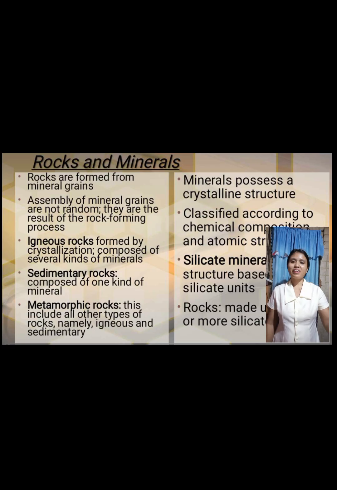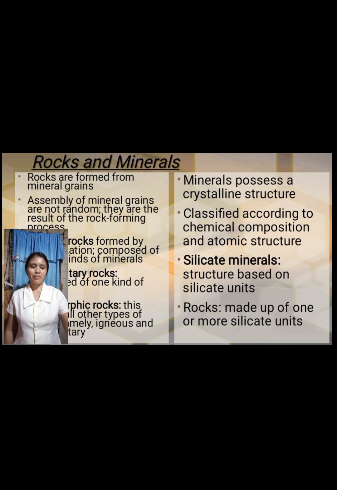Okay, let's start. Rocks and minerals. Rocks are formed from mineral grains. The assembly of mineral grains is not random. They are the result of the rock forming processes. The igneous rock: igneous rocks are formed by crystallization and composed of several kinds of minerals. Metamorphic rocks: these include all kinds of rocks, namely igneous and sedimentary.